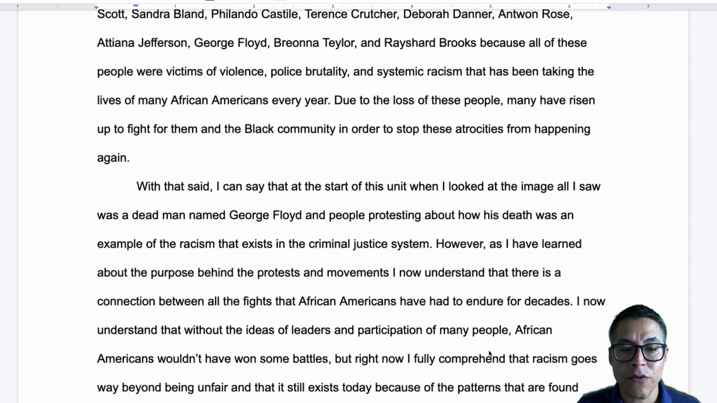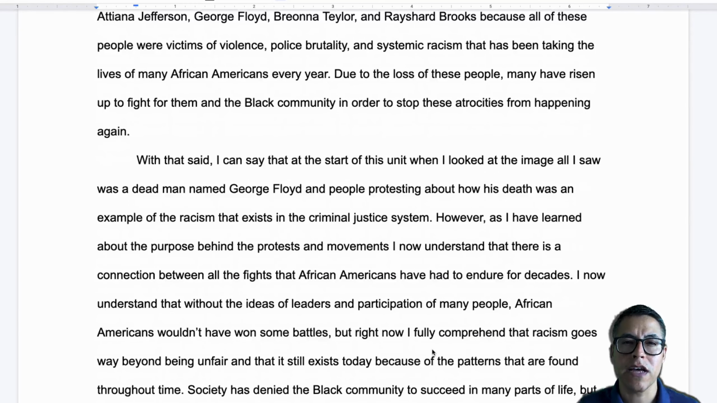Now, the last thing that I really liked about this was the reflection. So if you notice, there was a couple of questions where I asked you to think about what changed from when you saw this picture first to when you're writing about it now. And so she said some interesting reflections here. For example, as I learned about the purpose behind the protests and movements, I now understand that there's a connection between all the fights that African Americans have had to endure for decades.